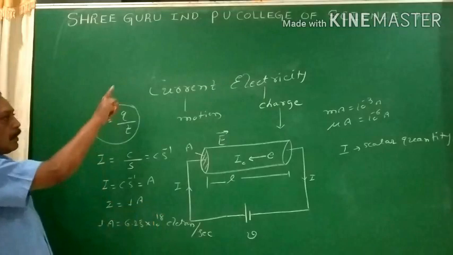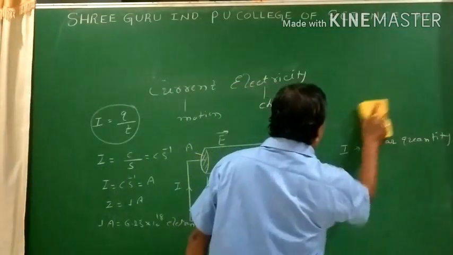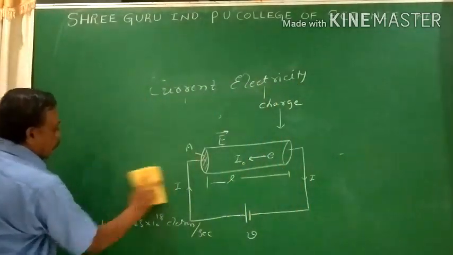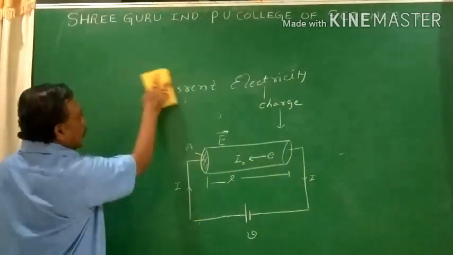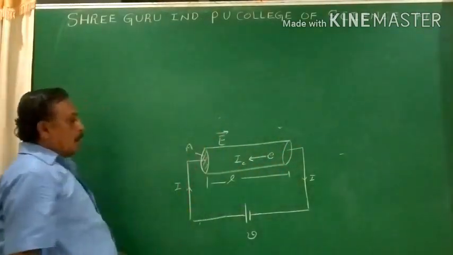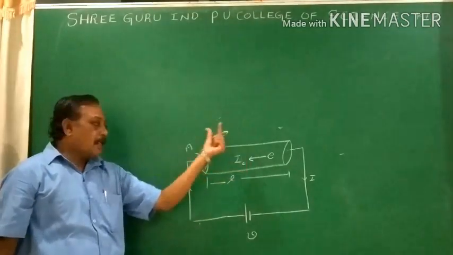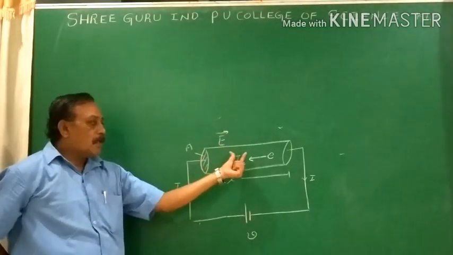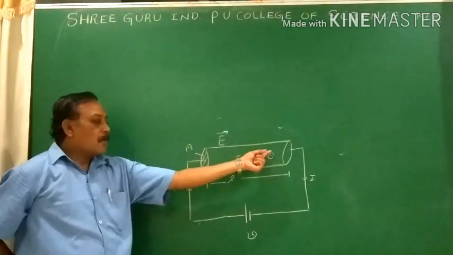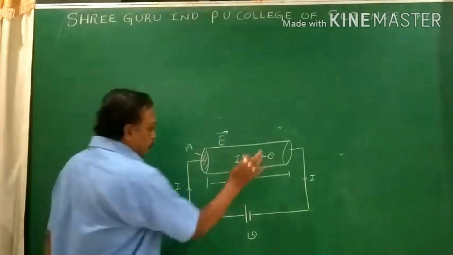So, after having the current, we come across the term drift velocity. Why are we going to come across the drift velocity? When the electrons are under the influence of the electric field, they experience the force, they are accelerated. We know that acceleration is nothing but the rate of change of velocity. Which kind of velocity do they possess? That velocity is termed as drift velocity. So, I keep the figure as it is.